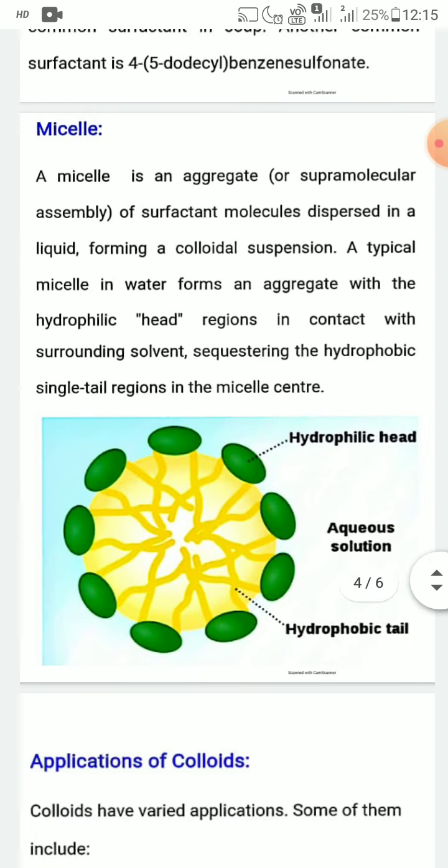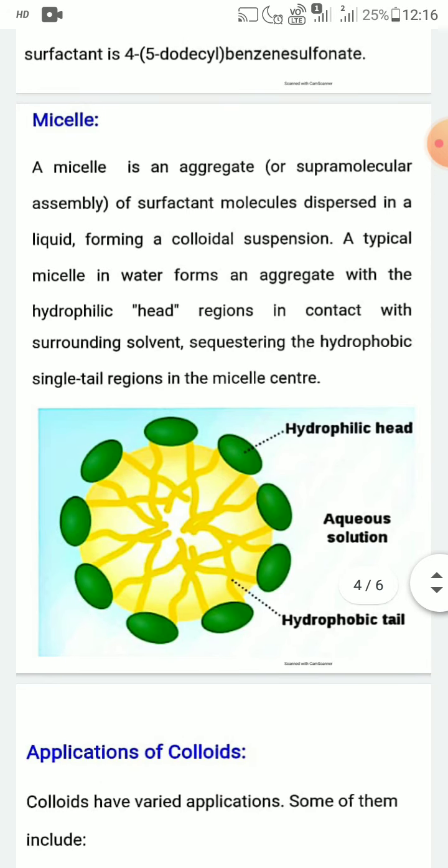And next, micelle. What is a micelle? A micelle is an aggregate or supramolecular assembly of surfactant molecules, that is, of detergent molecules or soap molecules, dispersed in a liquid forming a colloidal suspension.